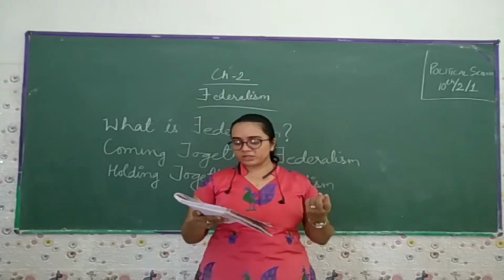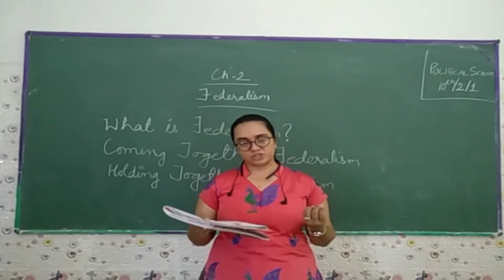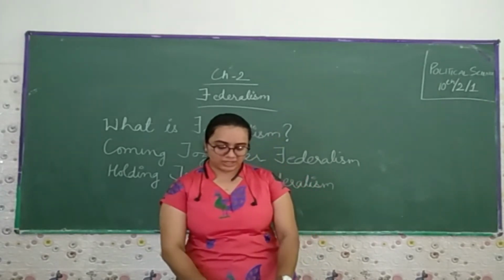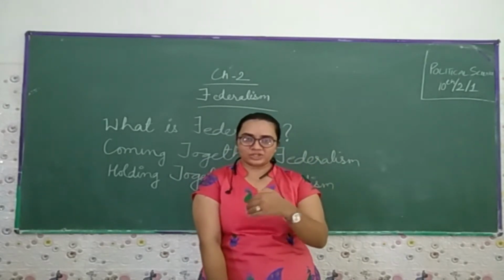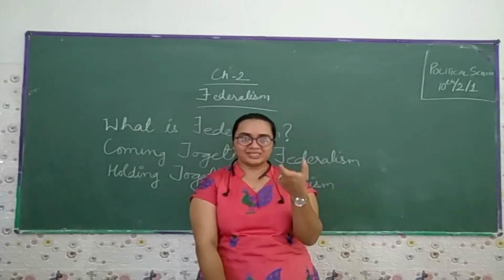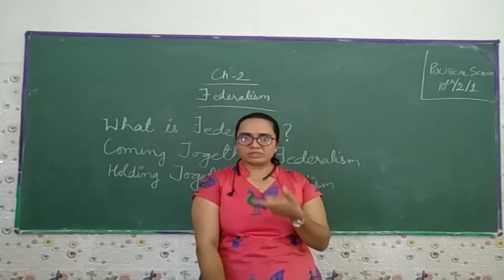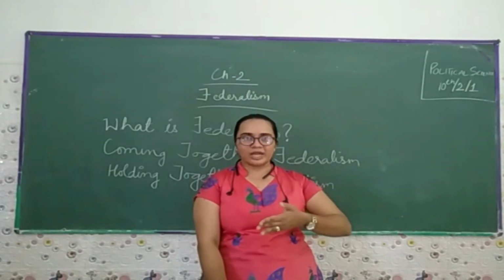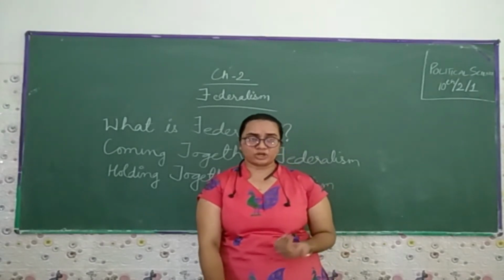The other is the government at the level of the province or the state. They look after the day-to-day administration of the state. If we talk about the central government, they look after the whole nation. The state government has to look after the state, the district, the administrative sector, and under the administrative, you can say the local government.